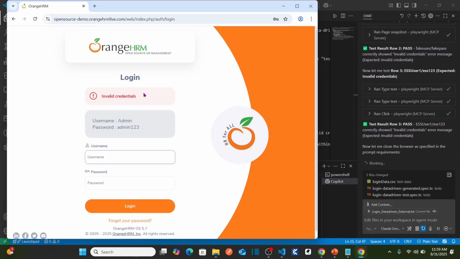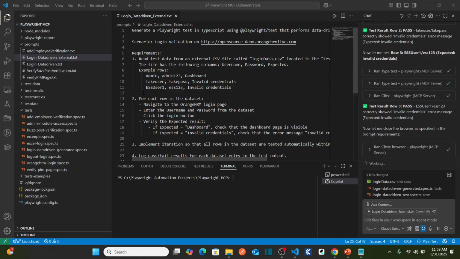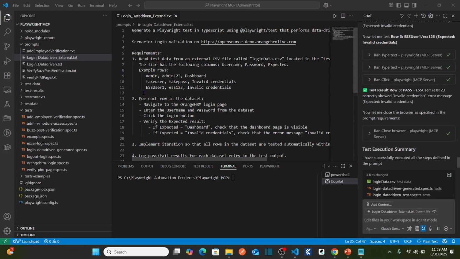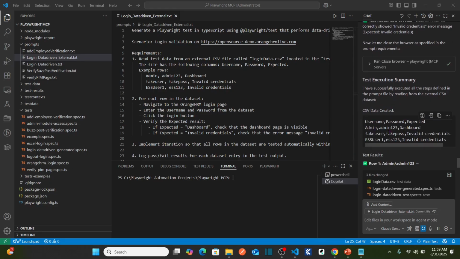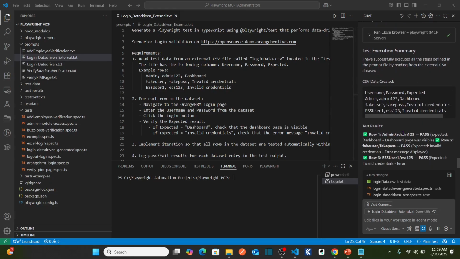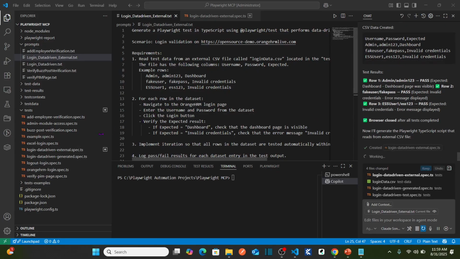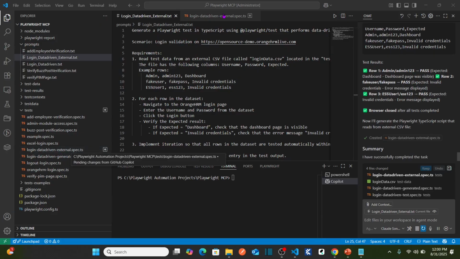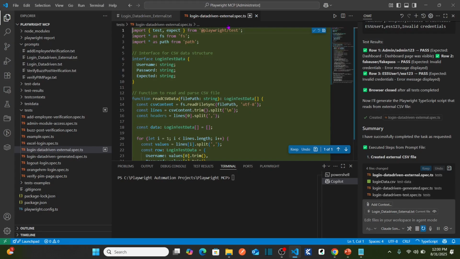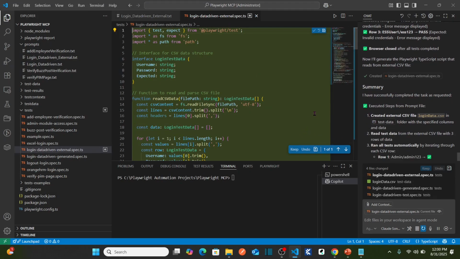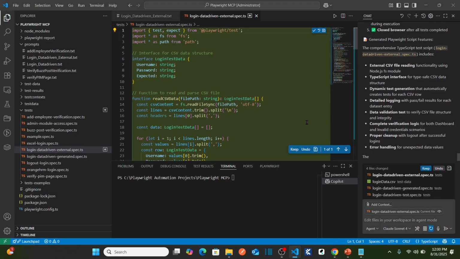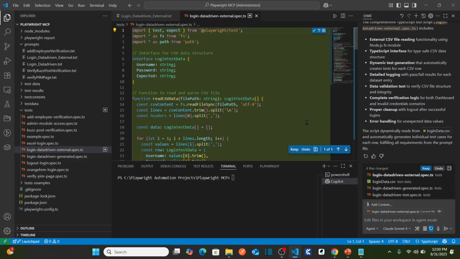So let me close the browser as specified in the prompt requirements. So this is your test execution summary and then it's going to generate the test script. See here, now it generated a new test script called login data driven external spec.ts. So let's go here now. I would like to keep this once I test the script.